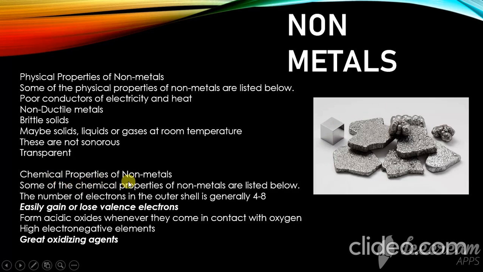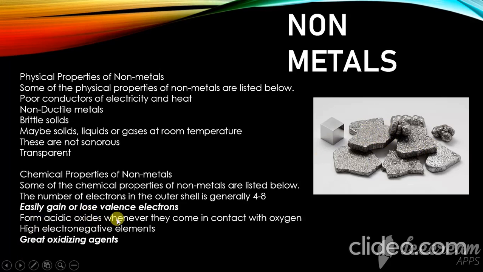Chemical properties of non-metals. Non-metals easily gain or lose valence electrons, which makes electricity and heat not pass through them. They do not react with moisture in the same way, but since they can gain or lose electrons, they rust easily.